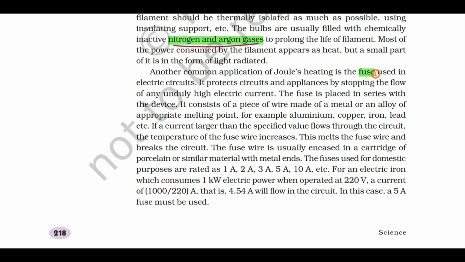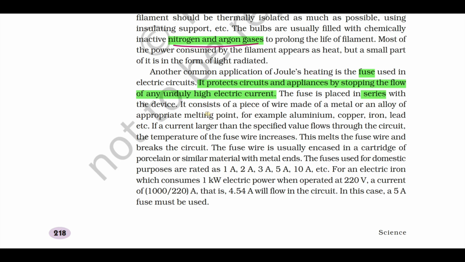Now we have one more concept called fuse. What is a fuse? A fuse is an electrical safety device which has a low melting point. When a higher current flows through it, what happens? It melts and protects the circuit. See, it protects the circuit and appliances by stopping the flow of an unduly high electric current. Always the fuse is placed in series. How is the fuse placed in an electric circuit? It is placed in series.